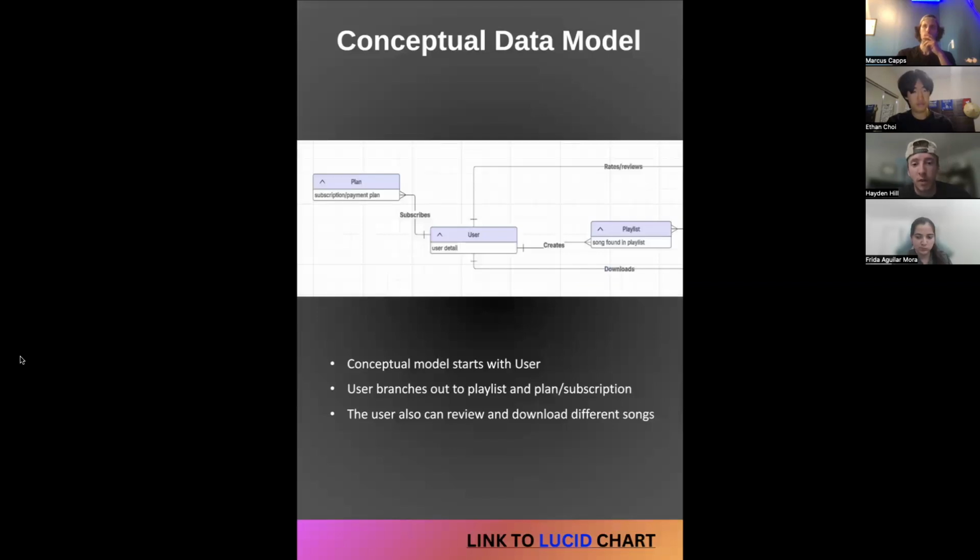So just to go over the beginning of our conceptual model, we start with the user, and base it around our business requirements and our user requirements. Each user has their own plan, and they subscribe to a specific plan. Each user can create playlists, like we said before. Each user also rates and reviews songs, and they download songs. Everything branches out from the user and leads to different things as well.